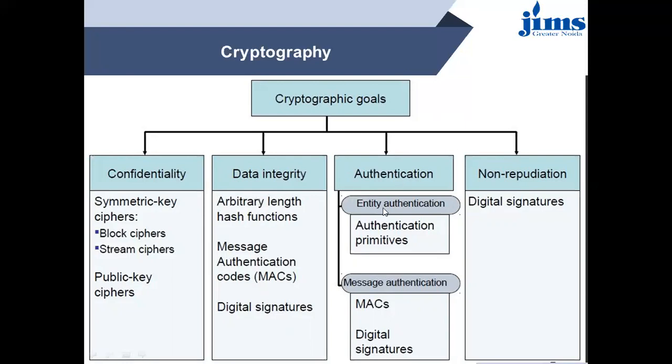Then authentication: entity authentication, authentication primitives, then message authentication, MACs, and digital signatures. That means for whatever message the receiver is receiving, what is the authentication of that message? So this comes at this level. Then non-repudiation, that means digital signature. That means the information is coming from a valid source. So the digital signature verifies that and authenticates it.